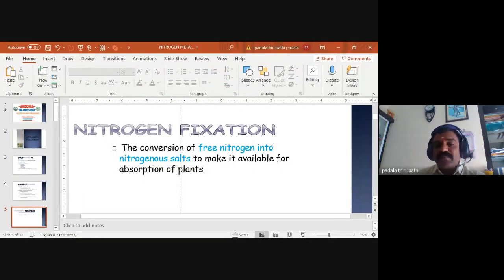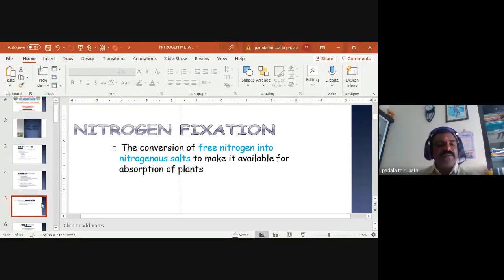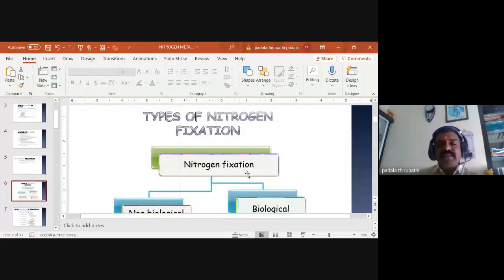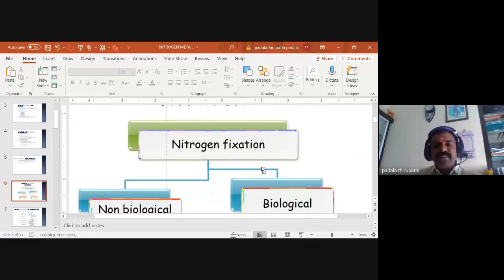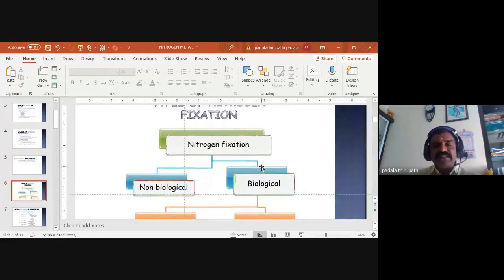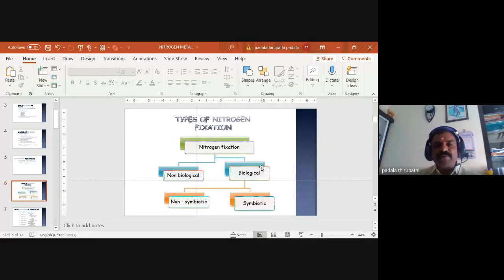The nitrogen molecule is converted into a usable form, the nitrogenous salts like nitrates and ammonia, available for absorption by plants. We can call it nitrogen fixation. And next slide, it is visible, Amma. Types of nitrogen fixation.